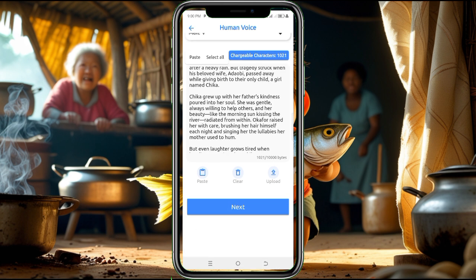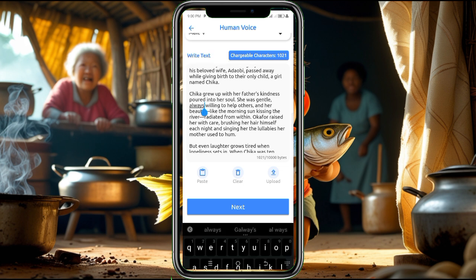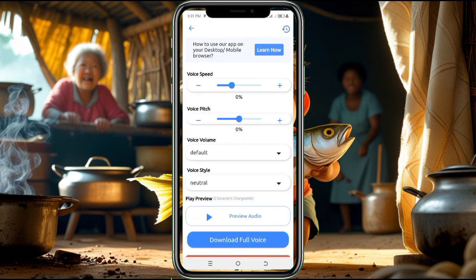your text. Now we have 10,000 bytes and I just posted a prompt of 1021. So after pasting your prompt, you click on next. Then here you can select the speed of your voice. If you want the voice to be slow, you can select it. If you want it to be fast, you can select it. Let's put it on 10.